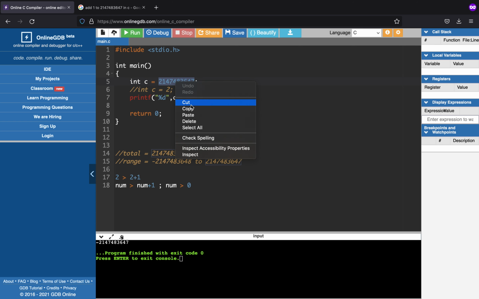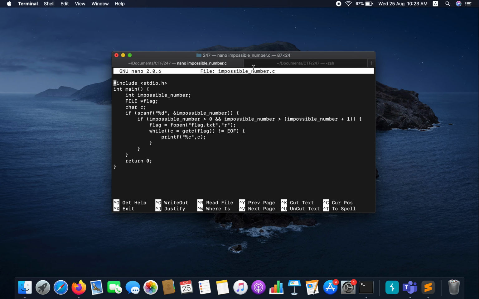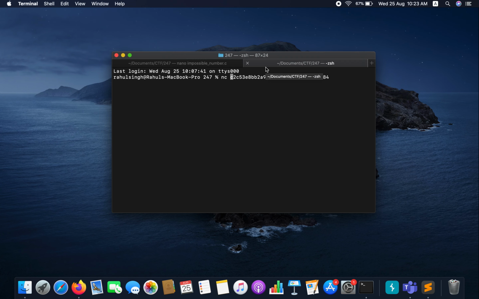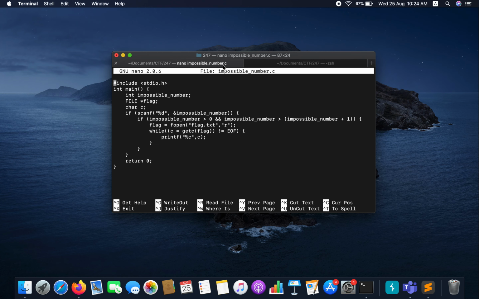So let me just copy it here, and I have the netcat session. If I were to just enter, it is expecting a number from me, and if I were to just type in that number, as you can see, it throws me the flag. This happened because the integer overflew and the number which I just passed in, which was this, became greater than this.